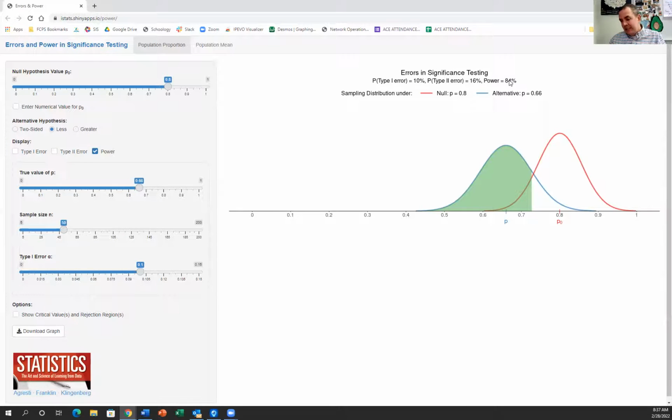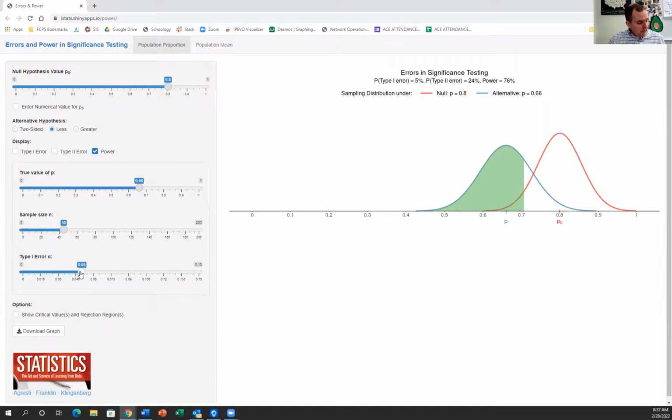Again, if you think about it in the context of the problem, if I send more people to jail, I'm actually going to send more guilty people to jail. If I just send more people to jail, the number of guilty people going to jail is going to go up proportionally. So that's what we talk about with our type 1 error, our alpha level. So we're going to drag back to 5.